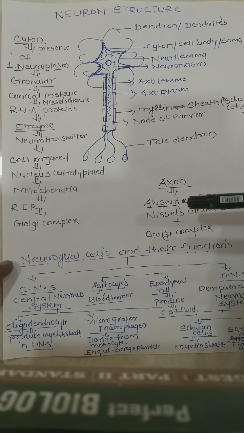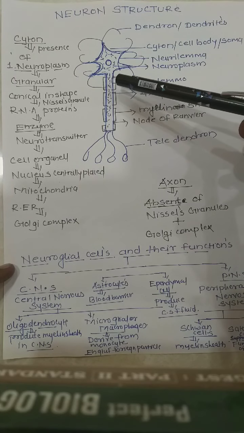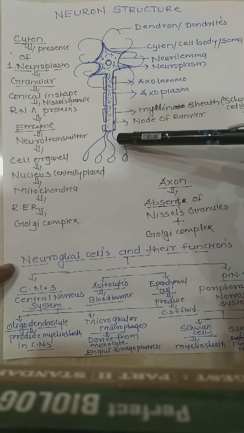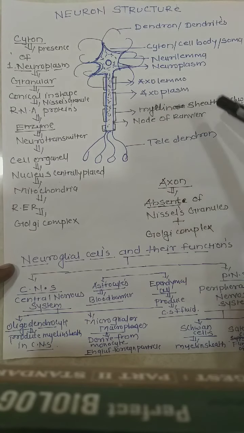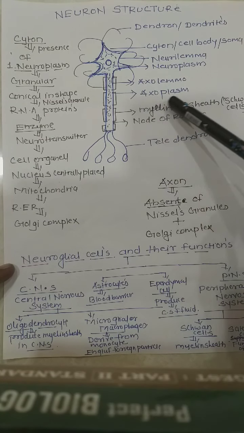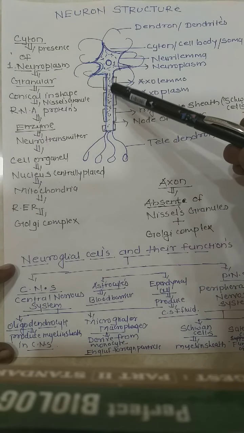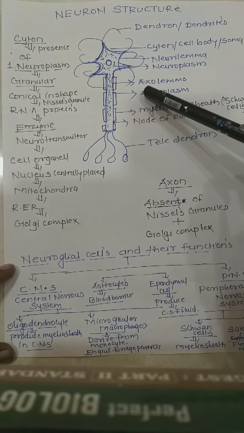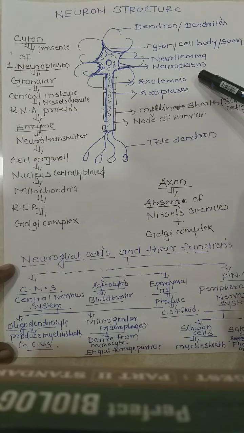There is an absence of Nissl's granules and also of the Golgi complex in the cytoplasm of the axon. The cytoplasm of the axon is called the axoplasm, and the covering of this axon is called the axolemma.